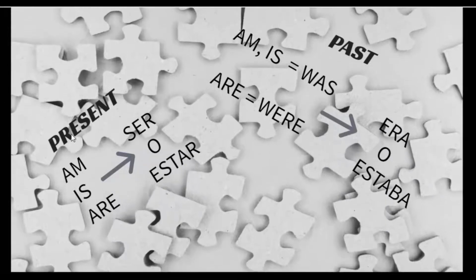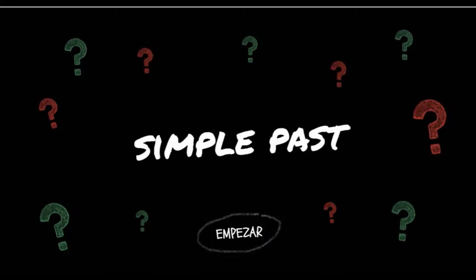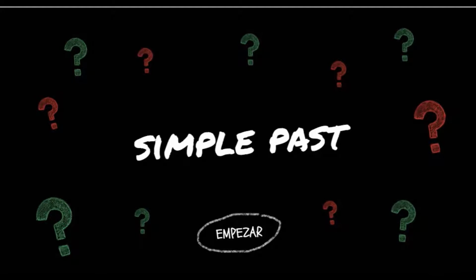Now in the present we have am, is or are. That means ser o estar. In past only we have was and were. Was for am or is, and were for are. That means era o estaba. So now we're gonna start with the simple past, talking about actions.